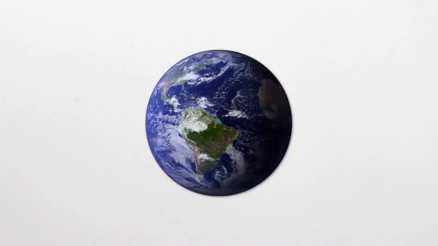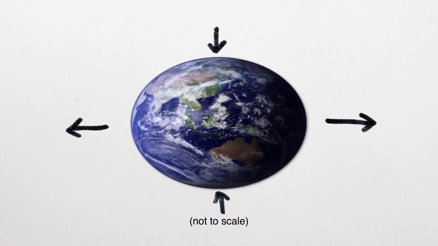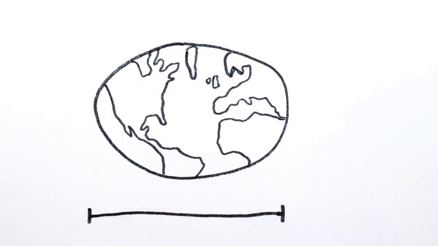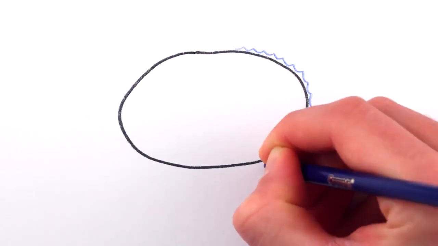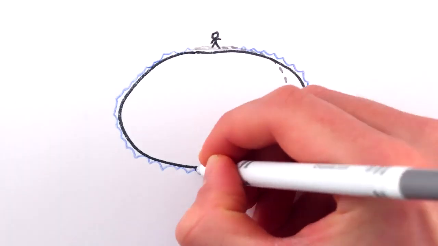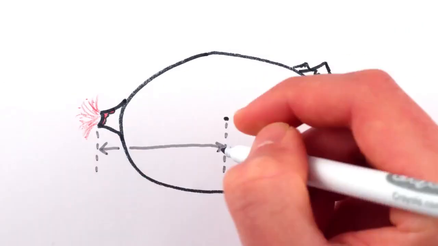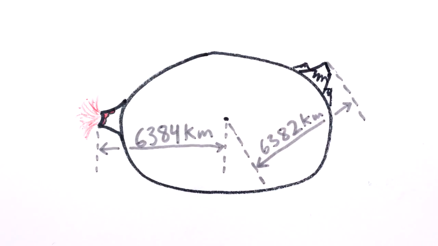It's spinning, so bits closer to the equator are thrown out by centrifugal effects and the poles get squashed in a bit. In fact, the Earth is so non-spherical that it's 42 kilometers farther across at the equator than from pole to pole. That means if you thought the Earth were a sphere and defined sea level by standing on the sea ice at the North Pole, then the surface of the ocean at the equator would be 21 kilometers above sea level. This bulging is also why the Chimborazo volcano in Ecuador and not Mount Everest is the peak that's actually farthest from the center of the Earth.